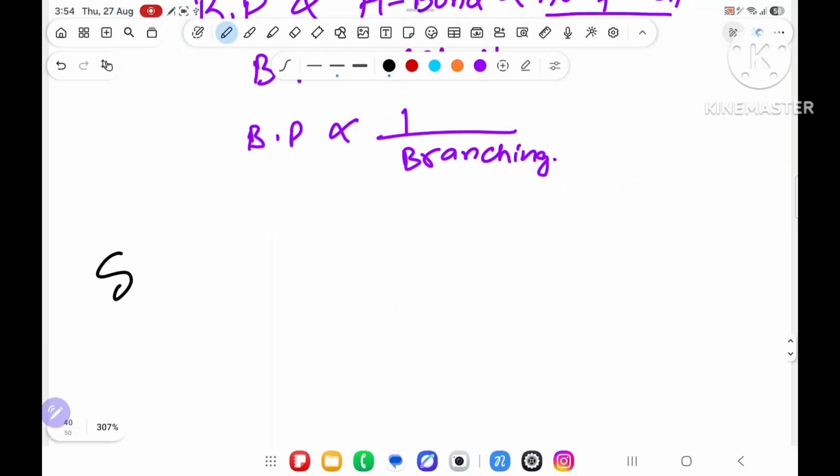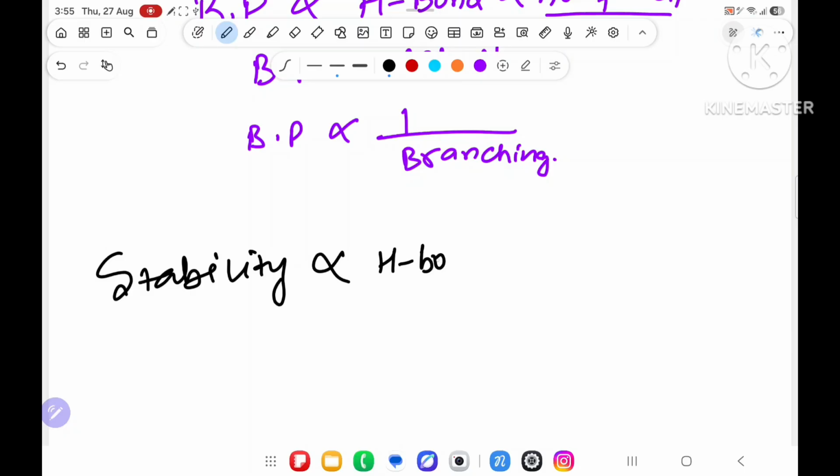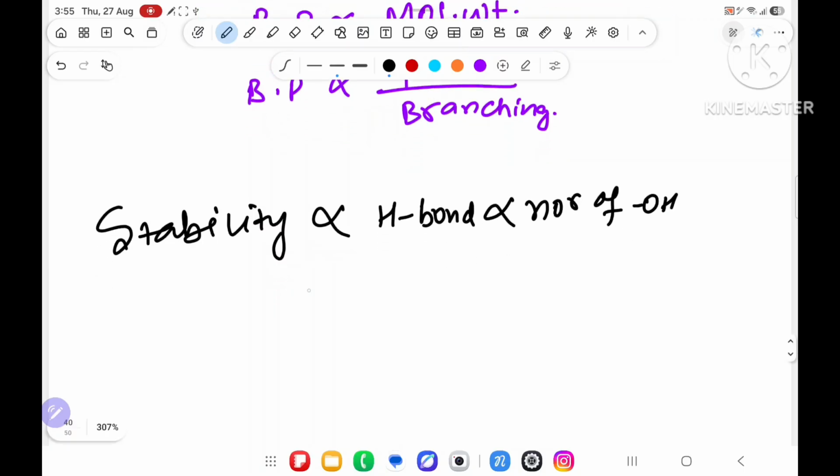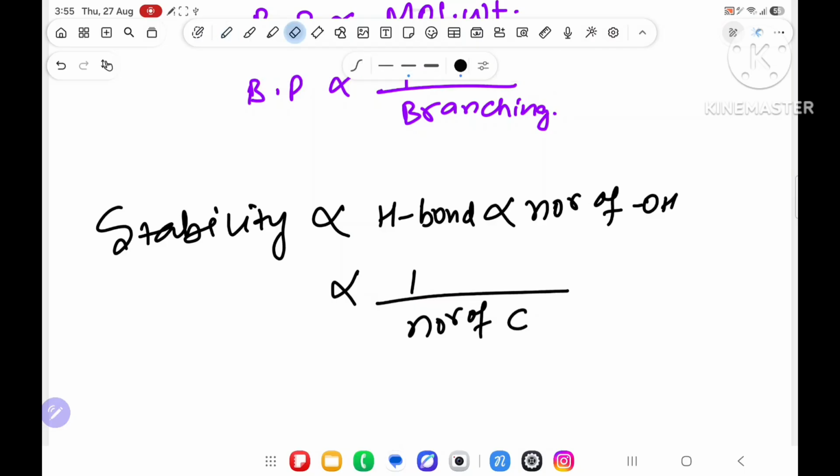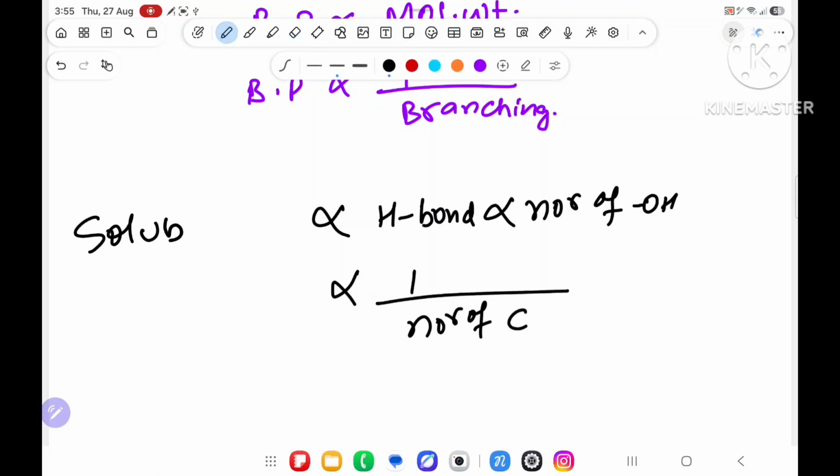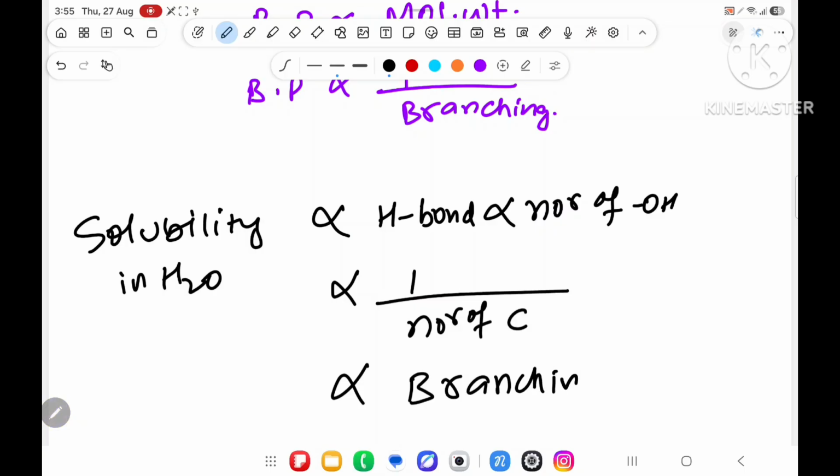Second topic, they will ask about solubility. Solubility is directly proportional to hydrogen bond, that is directly proportional to the number of OH, how many OH are there, and solubility is inversely proportional to the number of carbon. Why? The more the carbon, it is not soluble. Solubility in water: the more the number of carbon, the less soluble in water, and the less the branching, everyone is at one place, so more soluble. If less branching, more soluble.